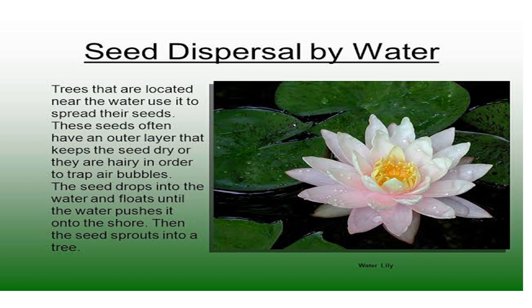Trees that are located near the water use it to spread their seeds. These seeds often have an outer layer that keeps the seeds dry, or they are hairy in order to trap air bubbles. The seed drops into the water and floats until the water pushes it onto the shore. Then the seed sprouts into a tree.